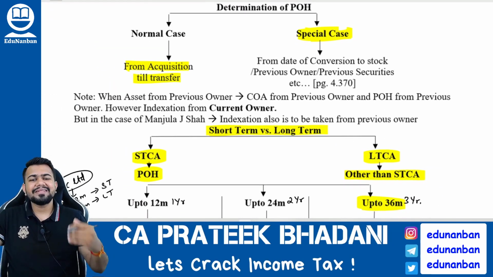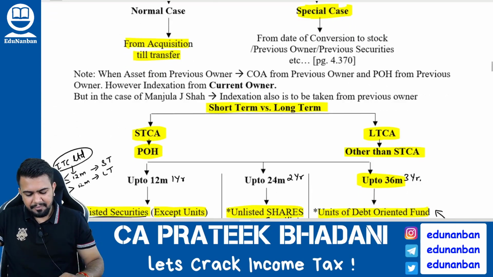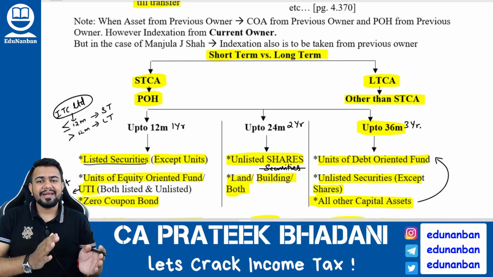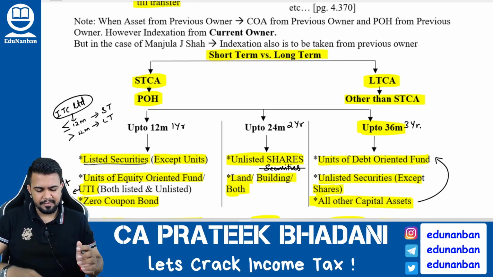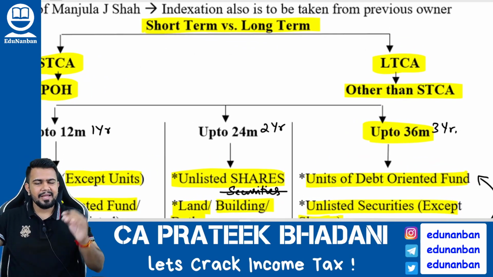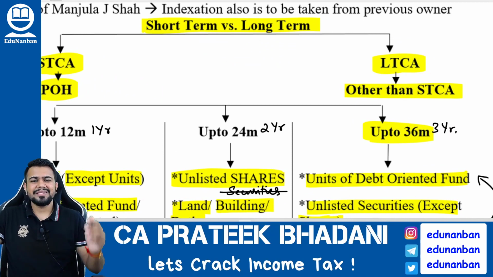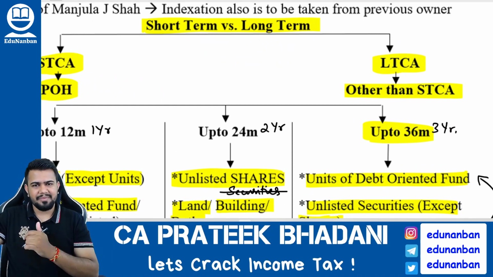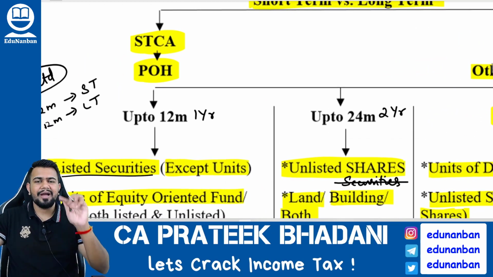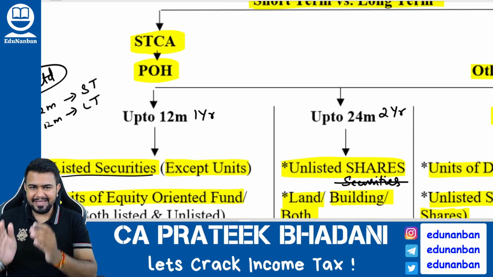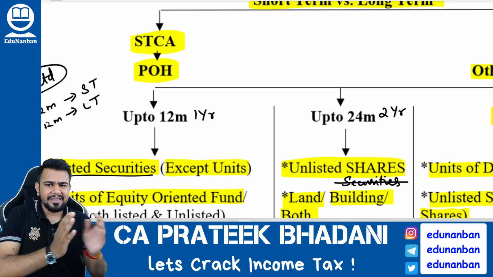Now, why are we discussing period of holding? Because based on the period of holding only, we can differentiate an asset between a long-term capital asset and short-term capital asset. Sir, what is long-term capital asset? Kanna, long-term capital asset means any asset other than short-term capital asset. Then what is short-term capital asset? In short-term capital asset, you have three categories: 1 year category, 2 year category, and 3 year category.